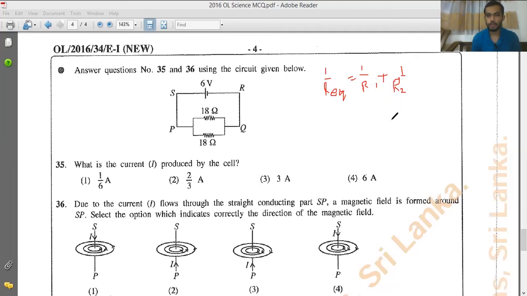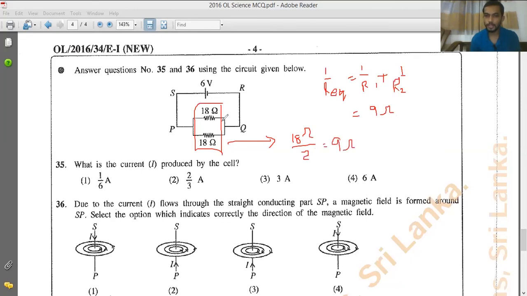So 1 over 18 plus 1 over 18, you will get the answer as 9 ohms. Or else you can have a simple short method. Let's say you have two equal resistors with equal magnitude, that means here 18 ohm, 18 ohm. So R equivalent can be easily found by taking the value of one resistor divided by the number of resistors, that is 18 divided by 2, that will be 9 ohms.